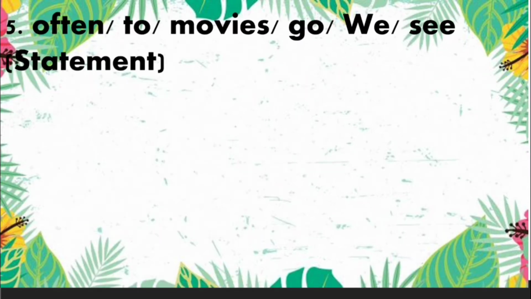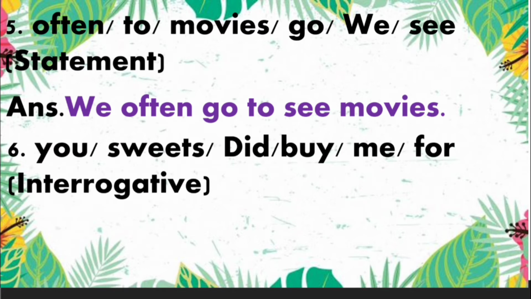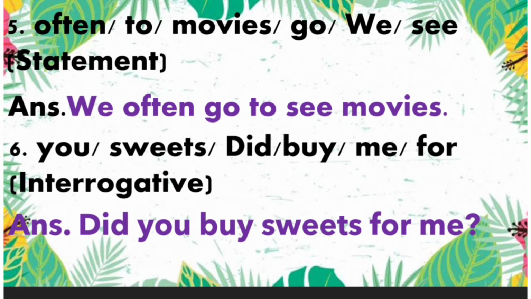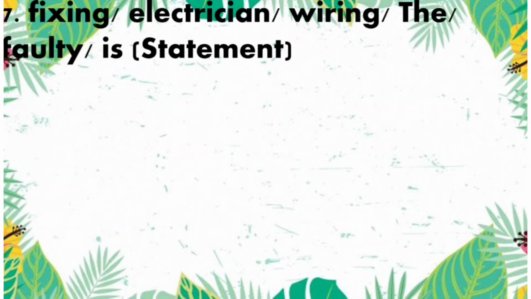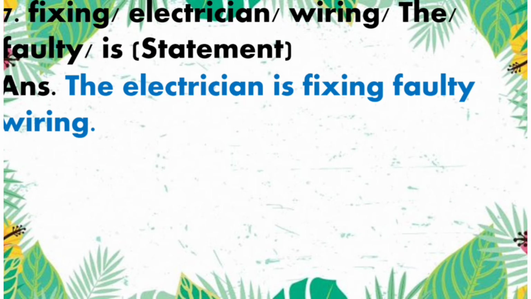Now next is number 5, often, to, movies, go, we, see, and we have to make a statement. So the statement is we often go to see movies. Now next is number 6, you, sweets, did, buy, me, for, and we have to make an interrogative sentence. So the sentence is, did you buy sweets for me? Now next is number 7, fixing, electrician, wiring, the, faulty, is, and we have to make a statement. So the statement is the electrician is fixing faulty wiring.